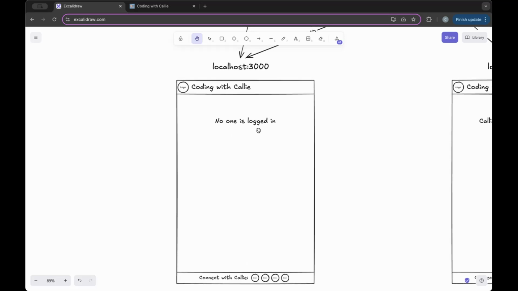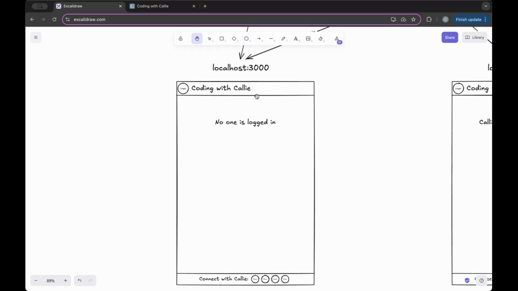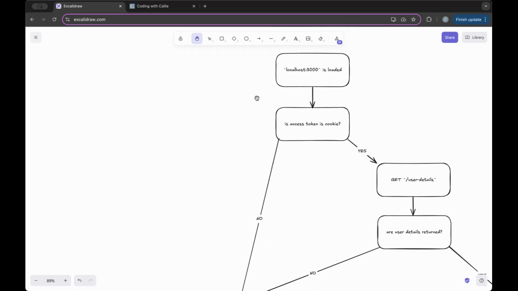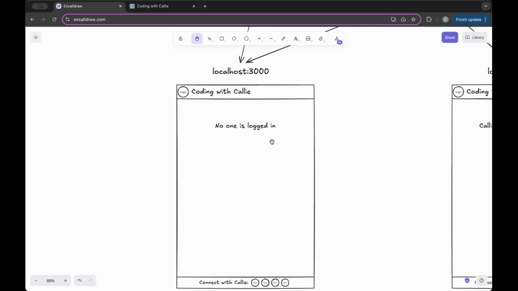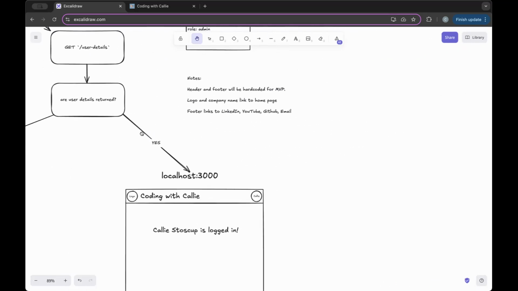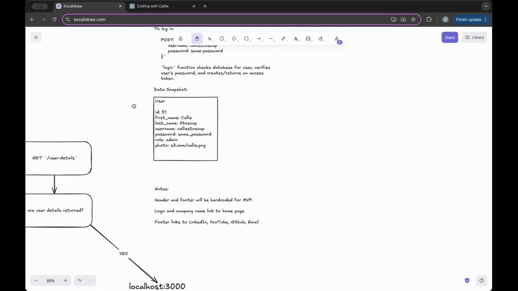All right. You can see that there are two arrows pointing to this because there are two edge cases for this. The other edge case is that if there's no access token in the cookie, then we can skip the whole getting user details and go straight to the anonymous user view. All right. Let's take a look at what that looks like in terms of data.